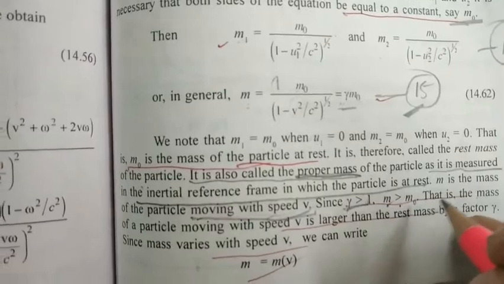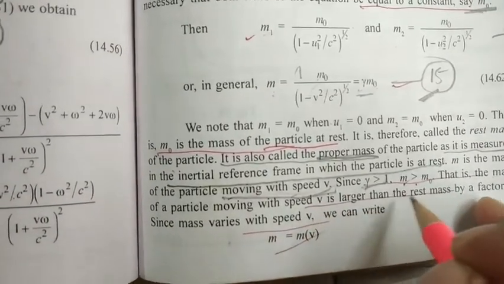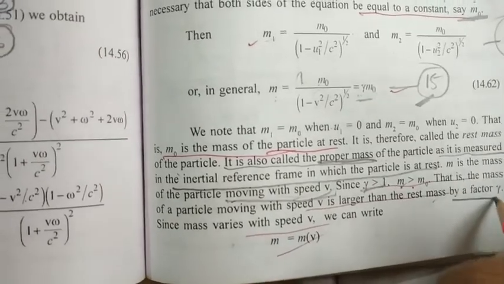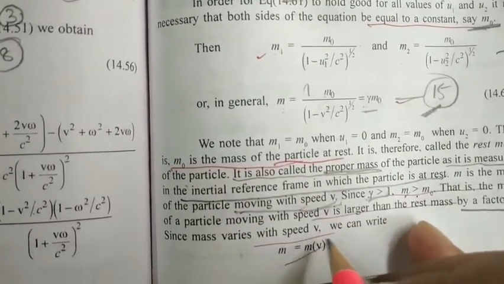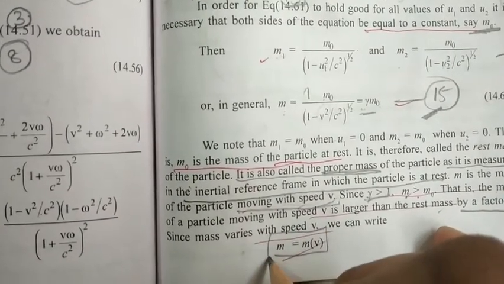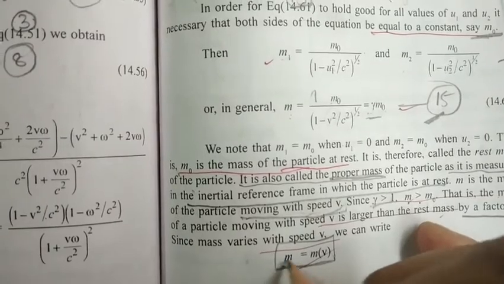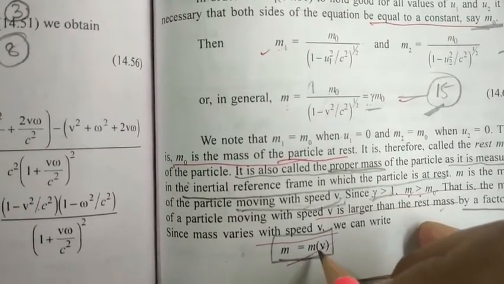So the mass of the particle moving with speed v is larger than the rest mass by a factor gamma. Since mass varies with speed v, in the special theory of relativity we can write mass as a function of velocity, m of v.